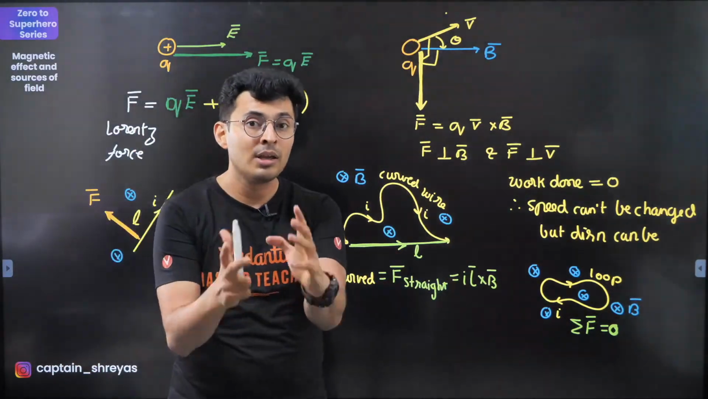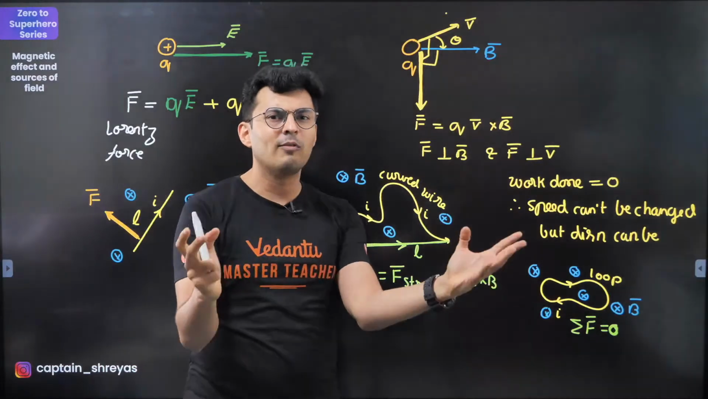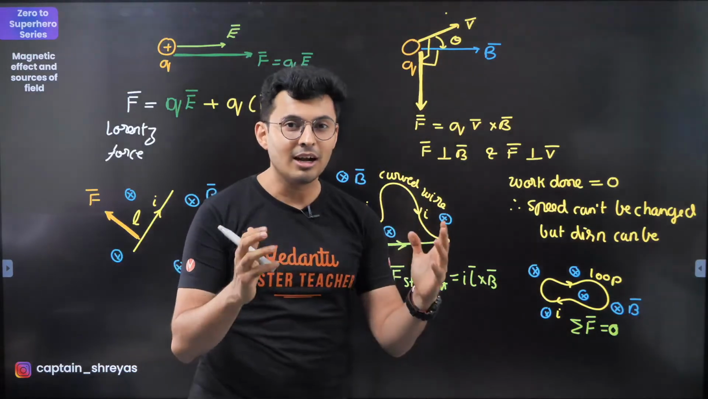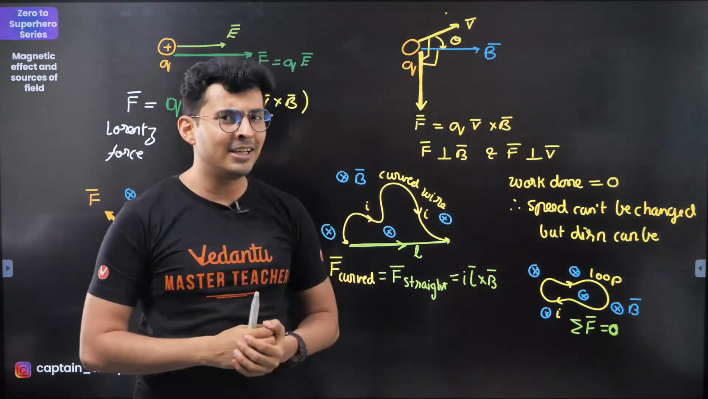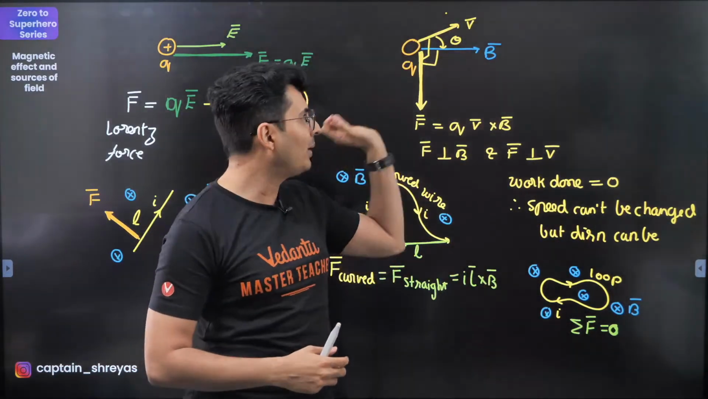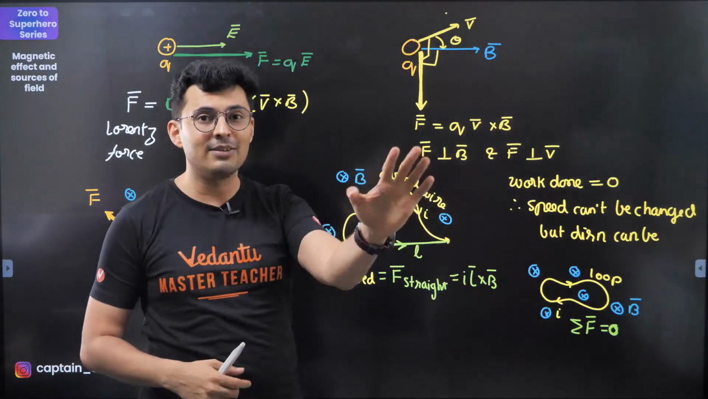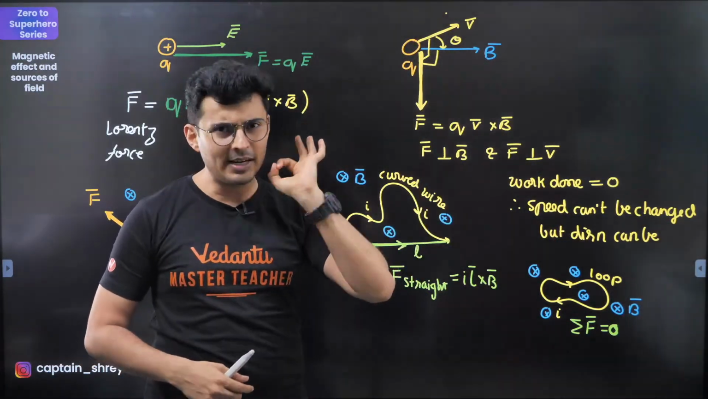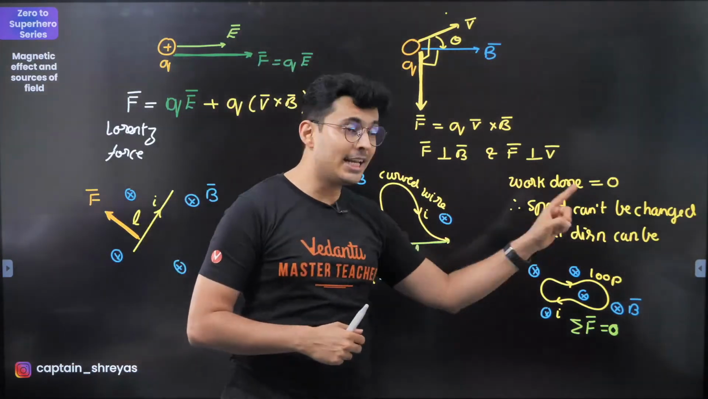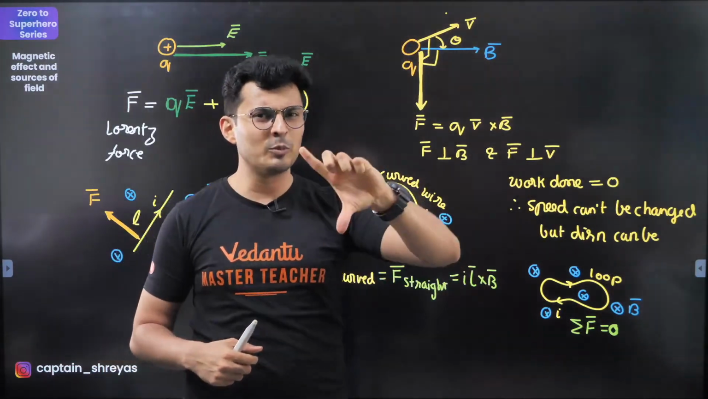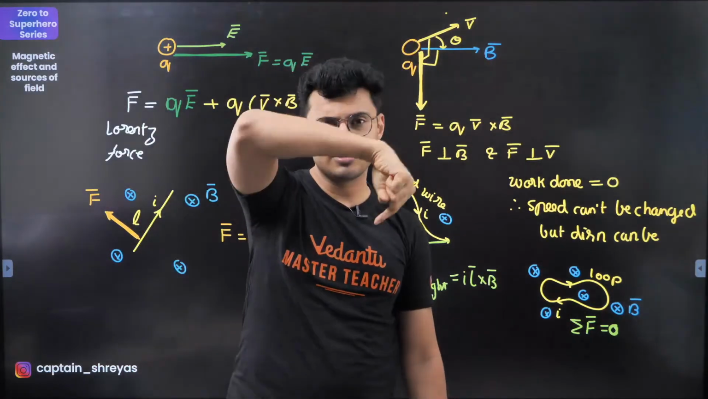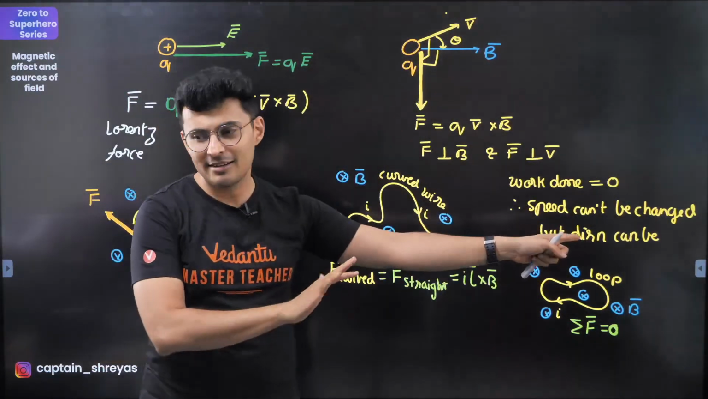And because it does not do any work, by the work-kinetic energy theorem it cannot change the kinetic energy. If it can't change the kinetic energy, obviously it can't change the speed. So a particle thrown in a magnetic field will never ever change speed, no matter how strong the field is, the speed is, or the charge is. Keep this in mind. But direction, yes, definitely, because the force is perpendicular to motion, just like circular motion. Force perpendicular to displacement, direction changes. So direction can be changed, speed never changes.